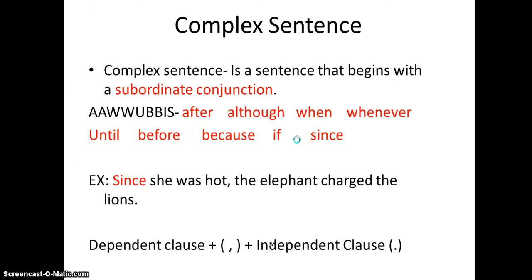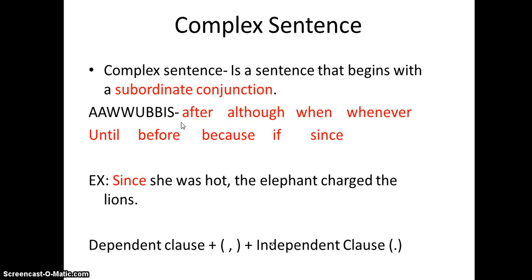So remember I said we'd get back to the subordinate conjunction? There's another acronym to remember these. We have after, although, when, whenever, until, before, because, if, and since. If you put those all together, you have the awoo-bis, which is like the best word ever. But the awoo-bis makes up the subordinate conjunction acronym.